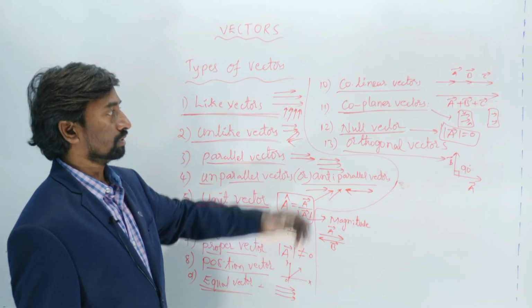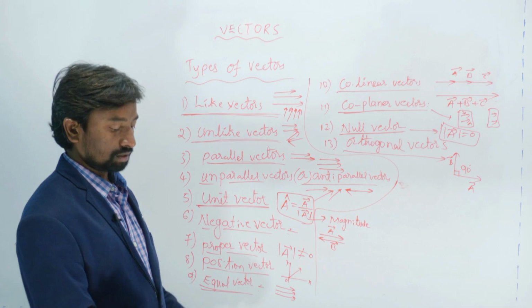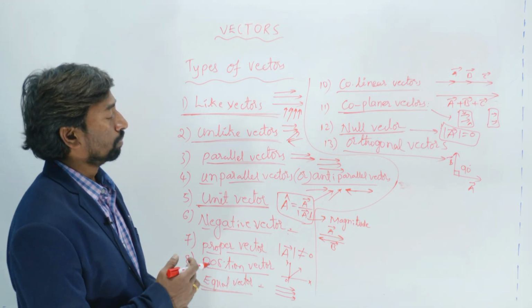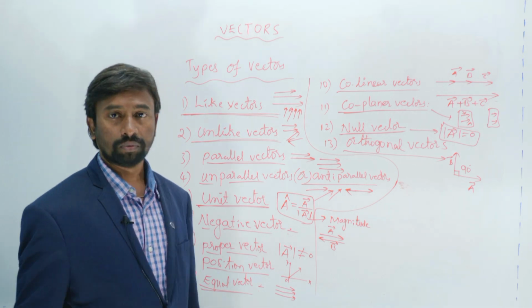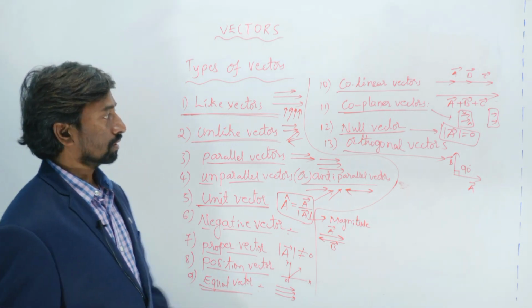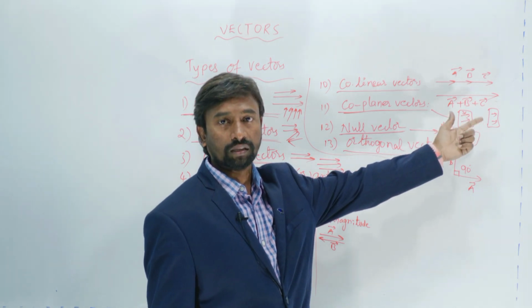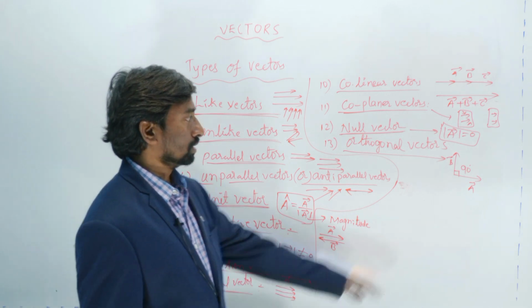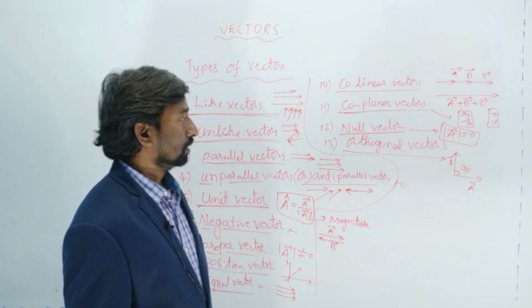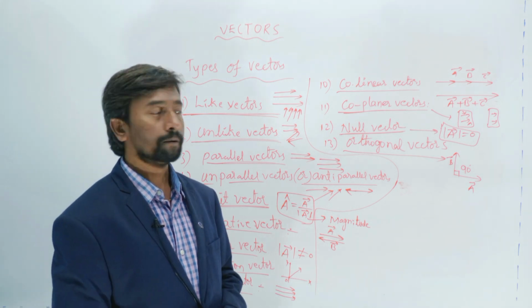Collinear means the vectors which are along a straight line path are said to be the collinear vectors. Coplanar vectors are nothing but the vectors which are in the same plane. Here these four vectors are coplanar, and the other two vectors are in another plane, so they are not coplanar with them. Only these four vectors are said to be coplanar.